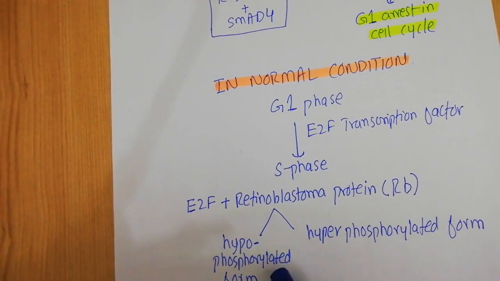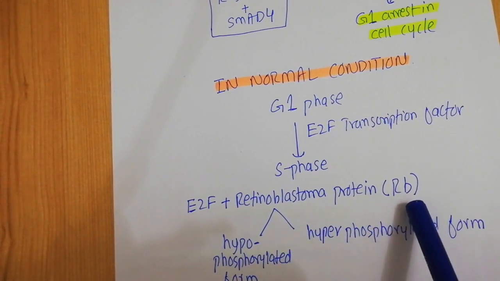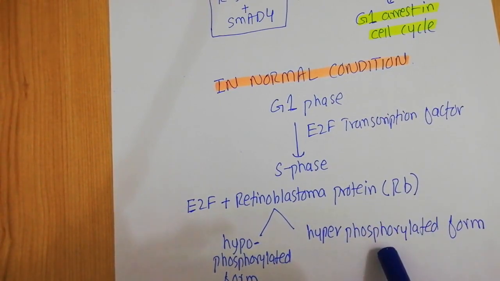Now both of these forms of the retinoblastoma protein are in the phosphorylated form, but in one case they are in the hypophosphorylated form, that means they have less phosphorylation, and in the other state they are in the hyperphosphorylated form, meaning they have extra phosphate groups in the protein.